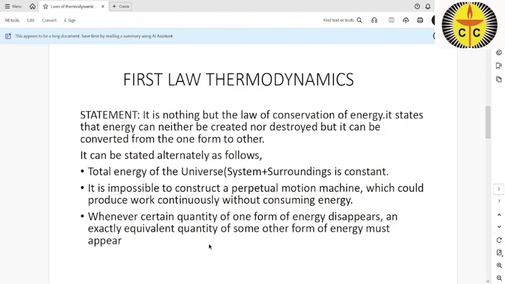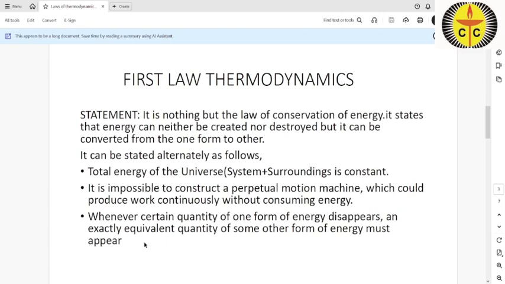So the part of the energy which disappears must convert itself into another form of energy, so that the total energy of the whole system remains constant. So this is the qualitative statement of the first law of thermodynamics.